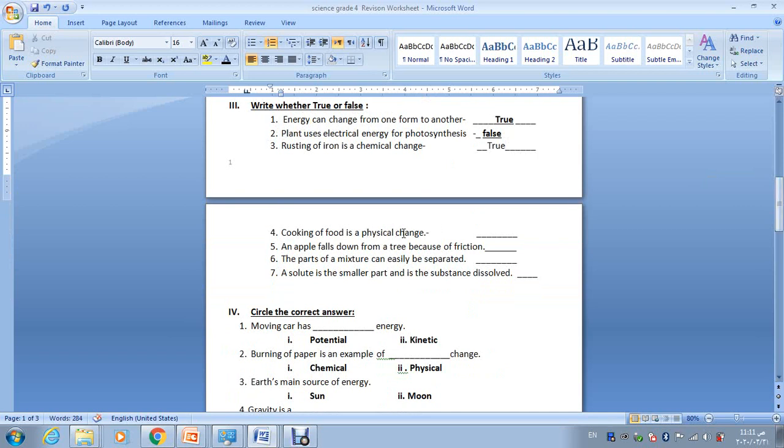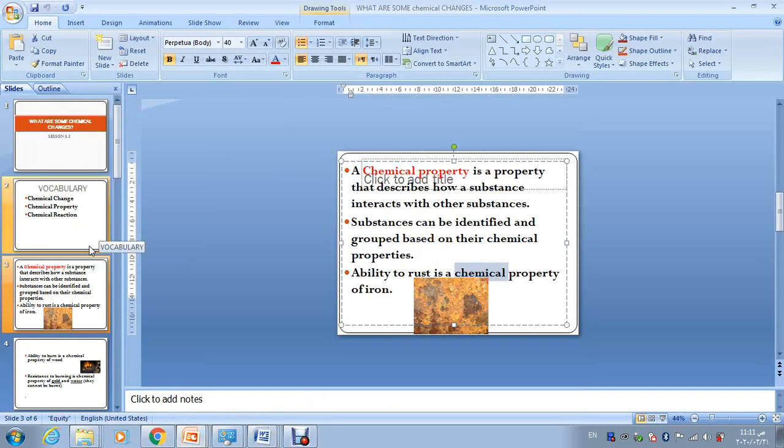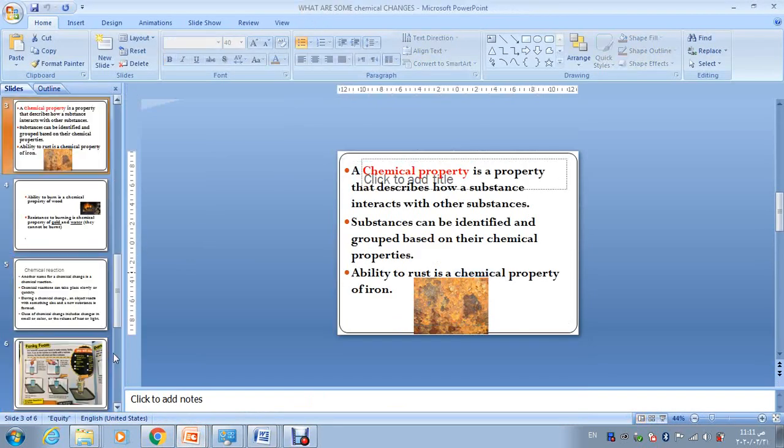Cooking of food is a physical change. No, cooking of food is a chemical change, because we add more than two substances together. Here it is. Look at this. Chemical change